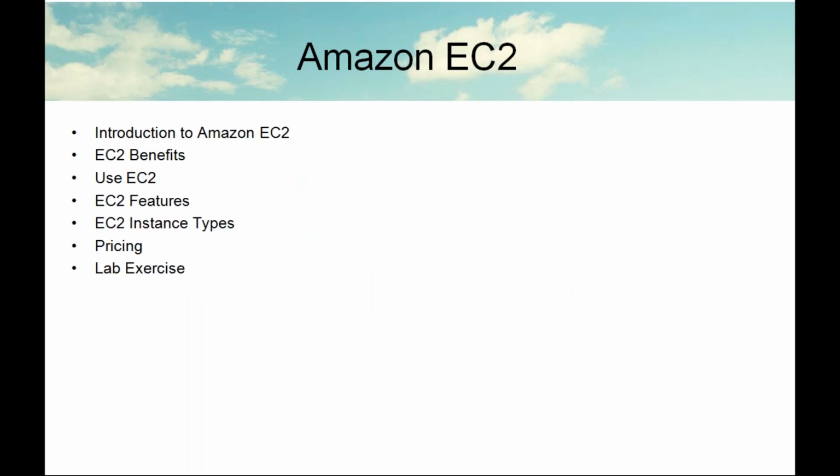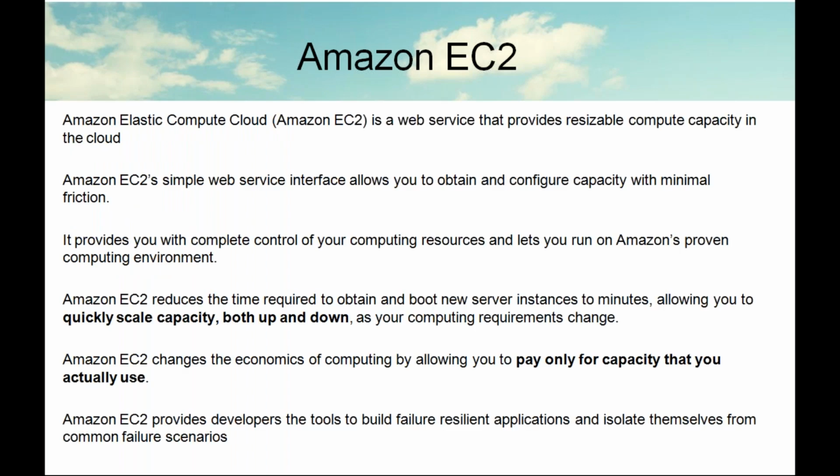So what is an instance? What are the benefits? What are the use cases? What are the features? What are the instance types? We are going to see. Amazon Elastic Compute Cloud is a web service that provides resizable compute capacity in the cloud. Amazon EC2's simple web service interface allows you to obtain and configure capacity with minimal friction.